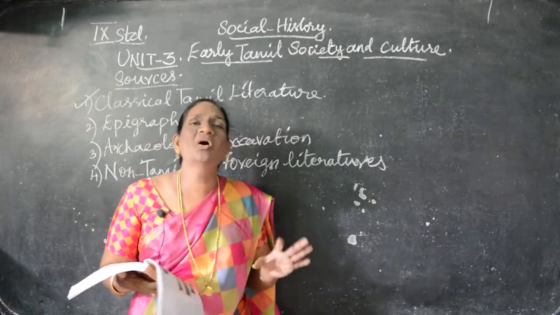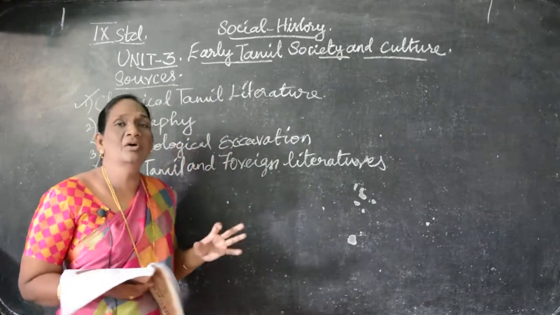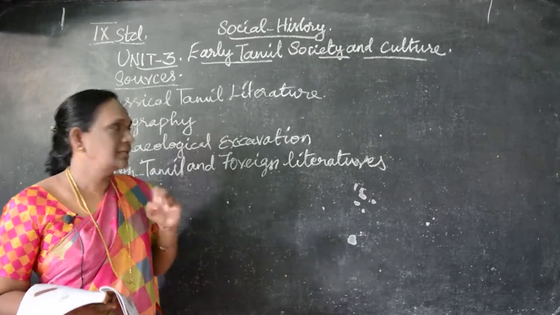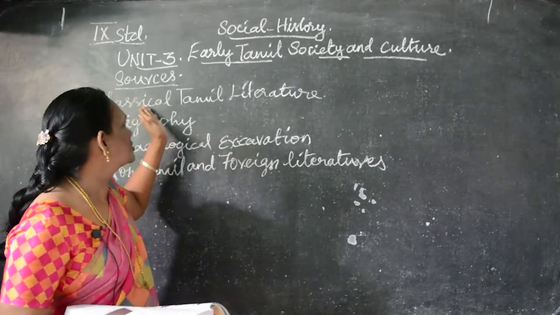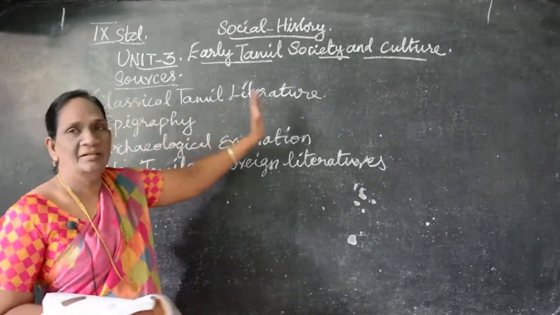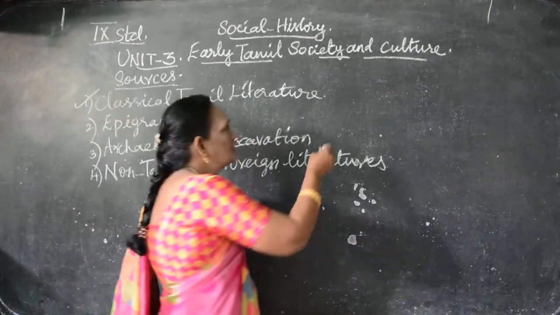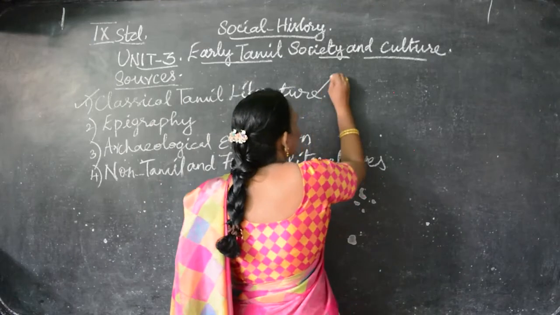So these are all tells about the rulers, how they ruled the early Tamil society. They all belong to classical Tamil literature. Understand? Can you able to follow? You just say what are all the Tamil literatures I told you.